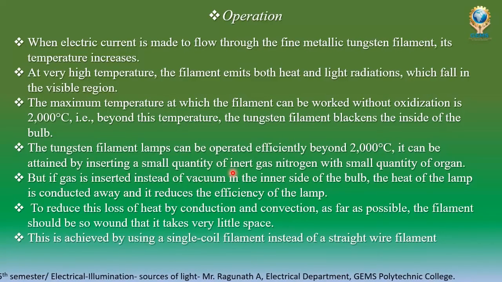Inert means it will not do any chemical reaction. Nitrogen, argon, these gases. So for efficient operation of the filament lamp beyond 2000 degrees centigrade, we are inserting a small quantity of nitrogen gas and argon gas.